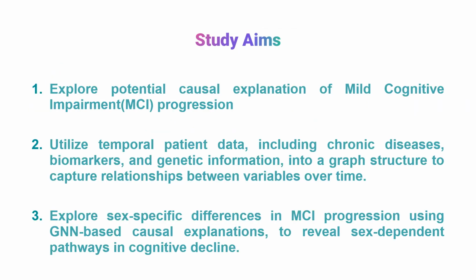The study aims in this work are to explore the potential causal explanation of mild cognitive impairment progression by utilizing temporal patient data, including chronic diseases, biomarkers, and genetic information, in a graph structure to capture the causal relationships between variables. We also wanted to explore the sex-specific differences in MCI progression using GNN-based causal explanations, so we can reveal the sex-dependent pathways in cognitive decline.